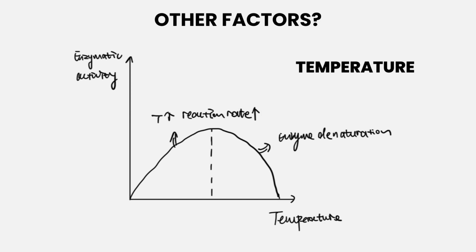The temperature. Most enzymes have an optimal temperature for the reaction. Different enzymes may have different optimal temperatures. If the temperature is lower than the optimal temperature, as the temperature increases, the reaction rate will increase and the enzymatic activity will also increase. However, if the temperature increases too much, the enzyme may denature, which means the enzymatic activity will gradually decrease. So it's not good if the temperature is too low or too high.